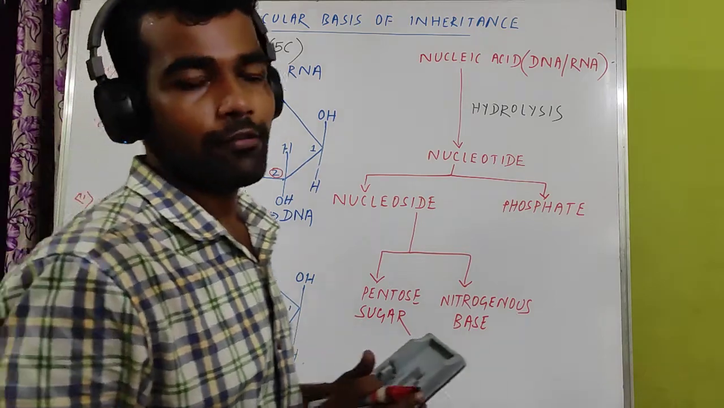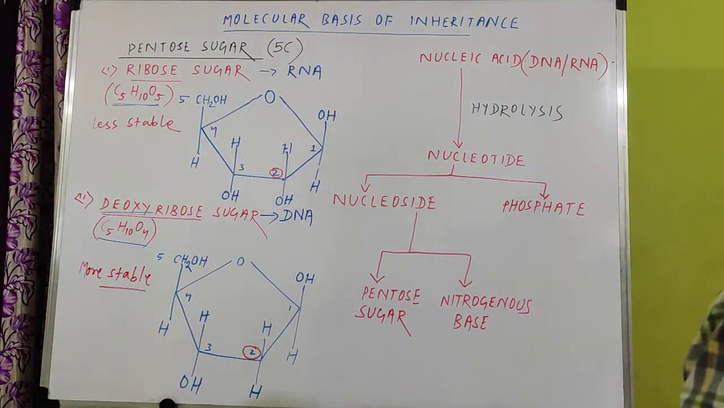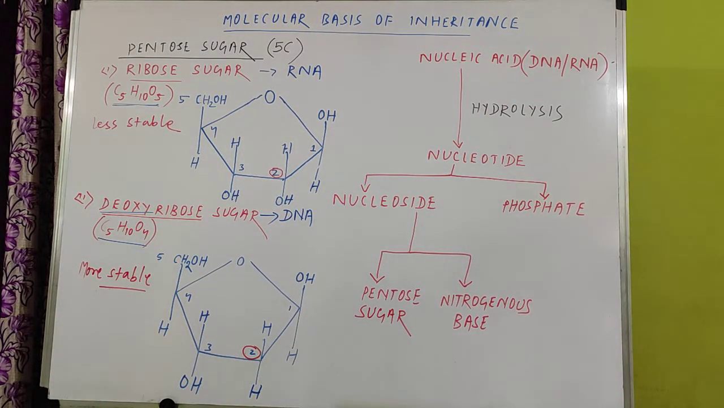With this, we have completed the sugar part. So pentose sugars and their structure, ribose and deoxyribose, are completed. Very easy. You can remember the structure easily.